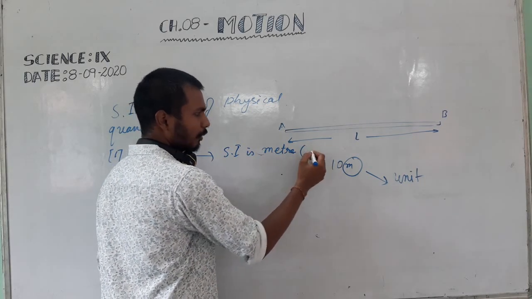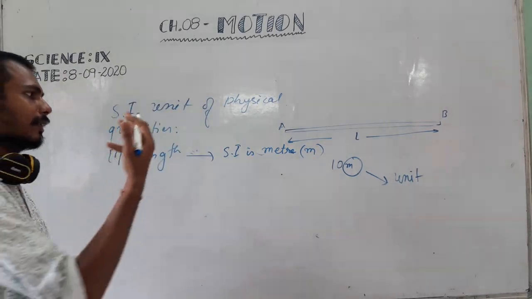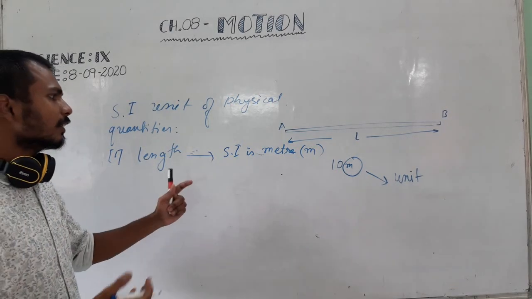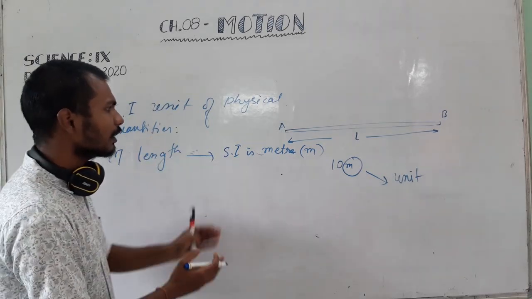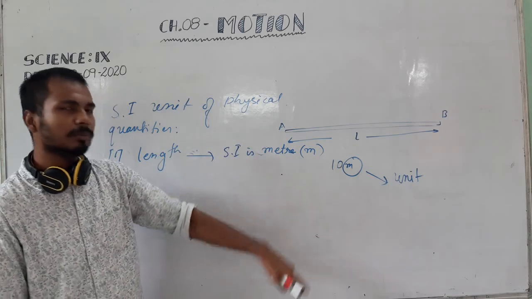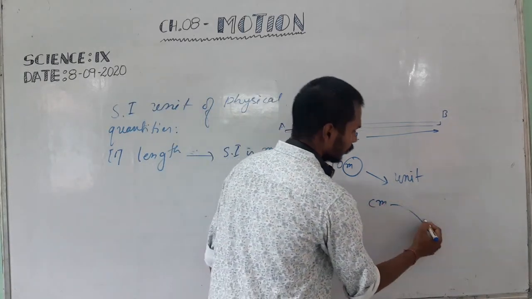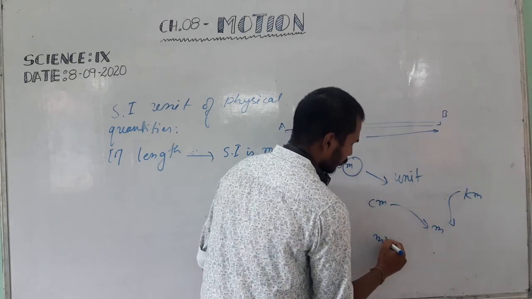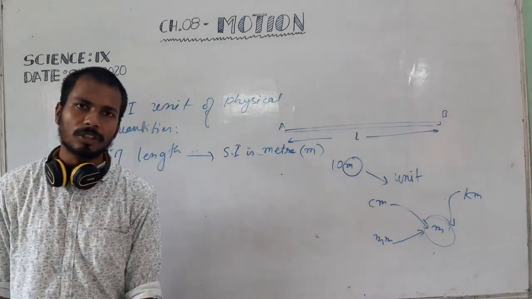Okay, and the symbol is small m. So always, if you are going to measure the length of any object, write meter as its SI unit. Or in calculation, if centimeter is given as the length of a body, then you have to convert centimeter into meter, kilometer into meter, millimeter to meter. Meter is the SI unit of length.